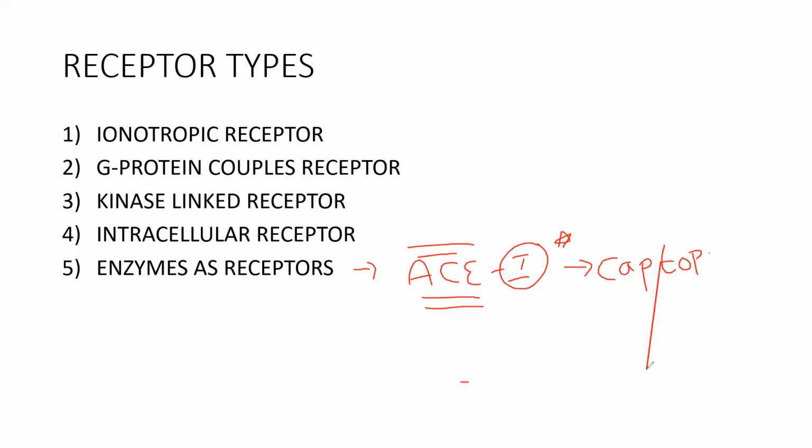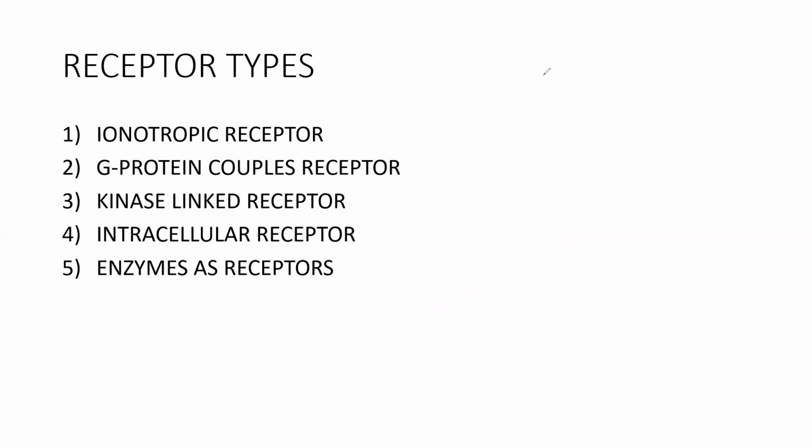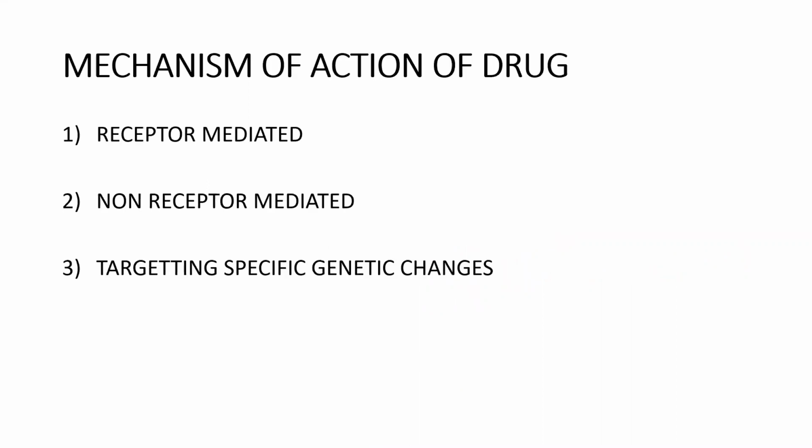Captopril, right? So these are the things. Sorry, captopril. So here we finish receptor types: inotropic, G protein coupled receptor, kinase linked receptor, intracellular receptor, and enzymes as receptor. So now here we finished complete receptor mediated action, and now we will talk about non-receptor mediated type of actions.